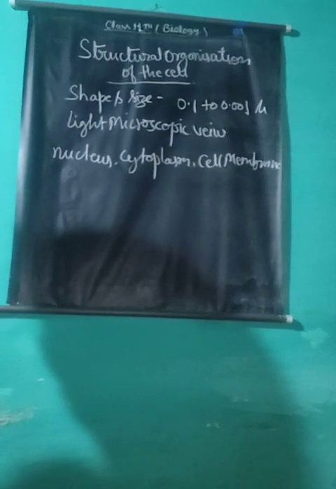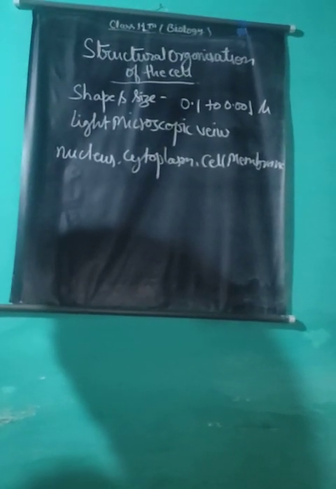Minute cell organelles like ribosomes, lysosomes, peroxisomes, glyoxysomes and spherosomes cannot be observed under light microscopes.